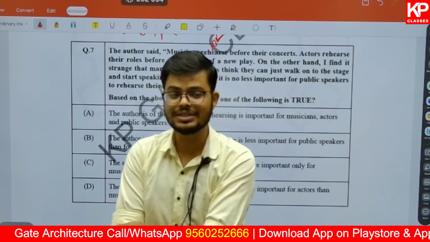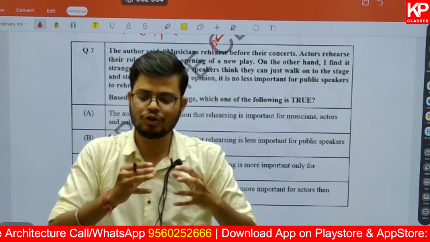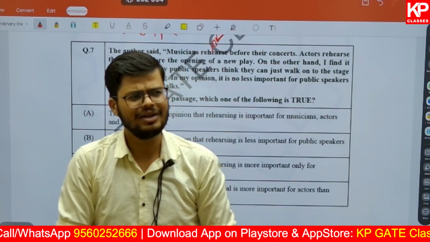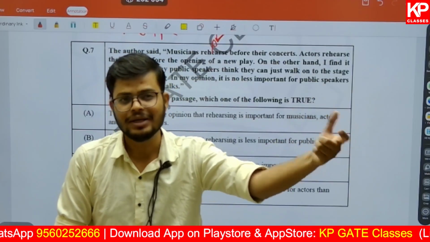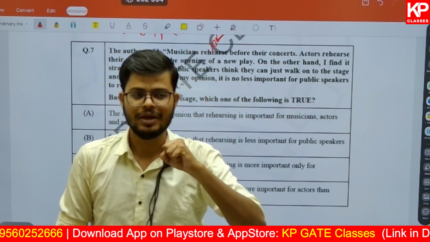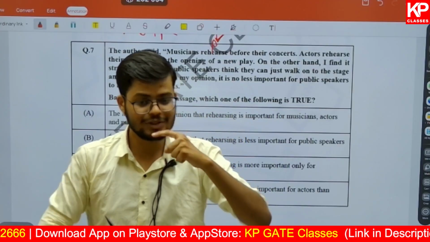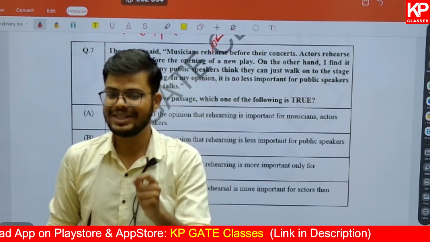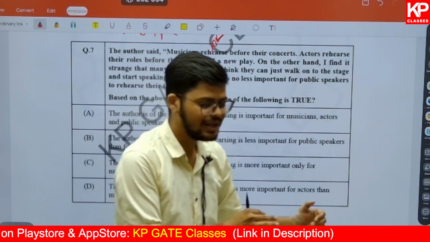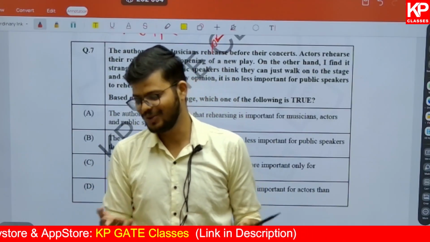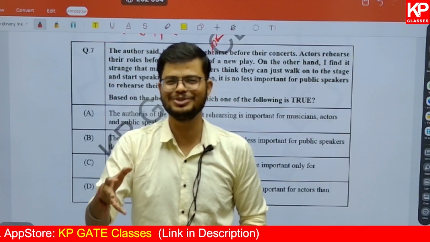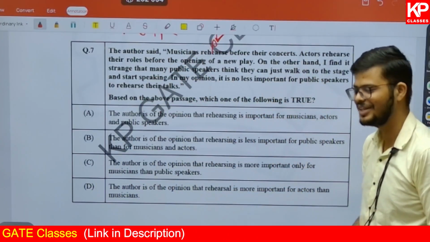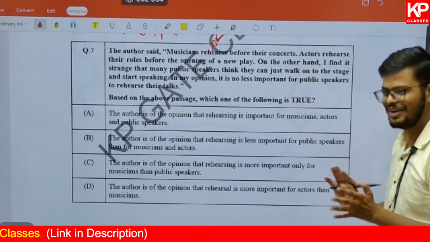That means here the author is trying to focus on the importance of rehearsal. Even if an actor is going to perform an act, he will do a rehearsal of the same. If a musician is going to perform on some stage, he will rehearse it. But there are some speakers. If I am coming and taking this class, though I haven't done a rehearsal, it is because of the practice that I know, because we have done it so many times in the classroom. So that is why we haven't done the rehearsal.